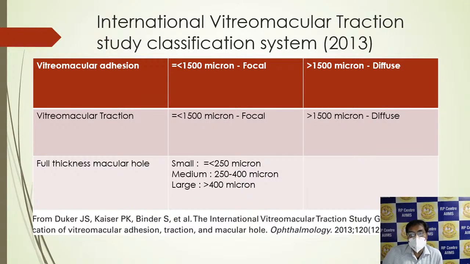The International Vitreomacular Traction Study classification was given in 2013. What was important is that they also classified the full thickness macular hole as small, medium, and large. Small was described as less than 250 microns, medium was 250 to 400 microns, and large is more than 400 microns. They also gave the vitreomacular adhesion and the vitreomacular traction.